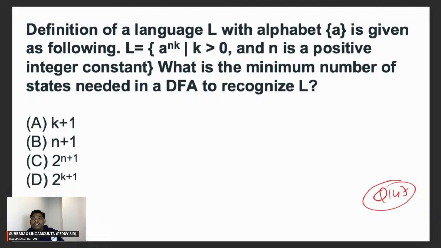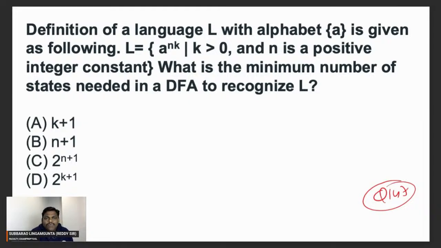First, remember, epsilon is not accepted. First 4 should be accepted: first a, second a, third a, fourth a. So accepting 4 a's requires 5 states. The same loop will keep on repeating. After 4, next 8. After 8, next one, 4 times 3 is 12. Multiples of 4. I think the answer is going to be 5 states. If you take n value 4, multiples of 4, 5 states. If you take n value 10, multiples of 10, 11 states.